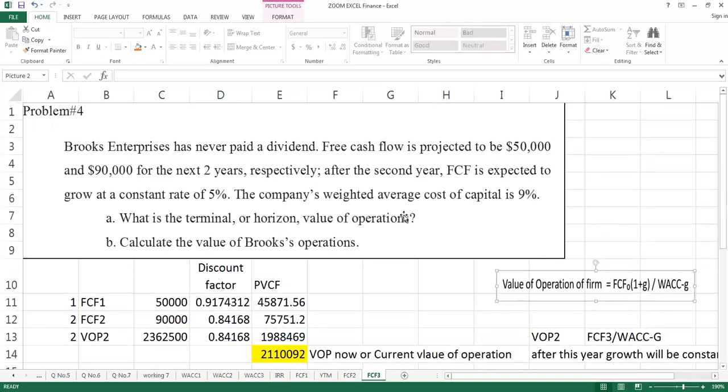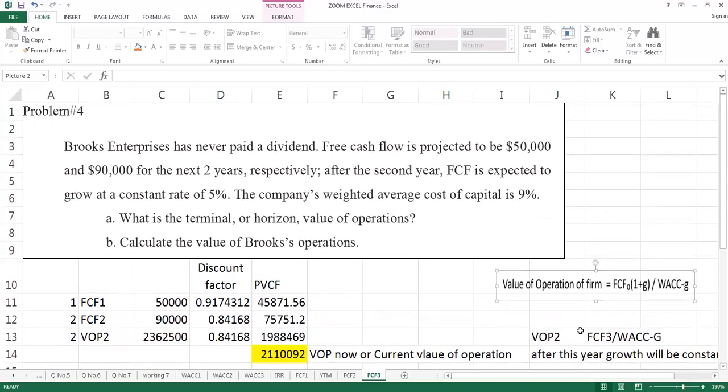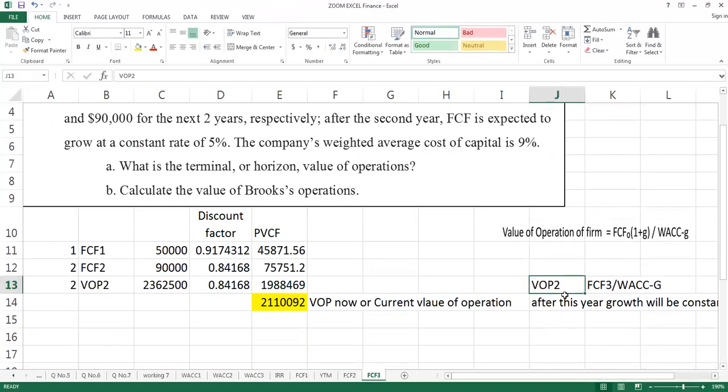So in which year can we apply this formula? Yes, you are right. In the second year, after that year when your growth is constant, then you can apply this formula. This is not starting from the third year. Third year onward growth will remain constant. So student, I calculated the value of operation for the second year because from the third year growth will remain constant.